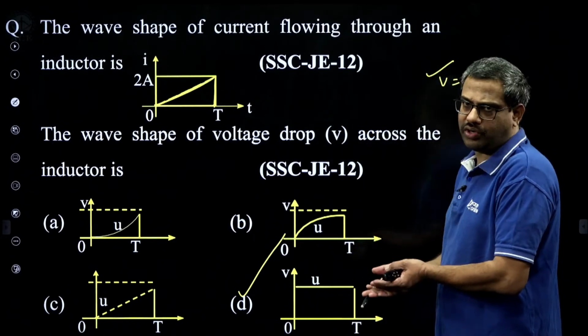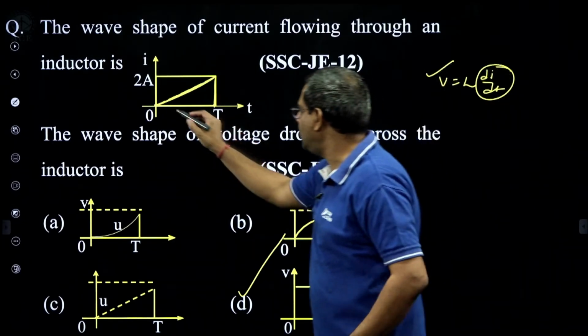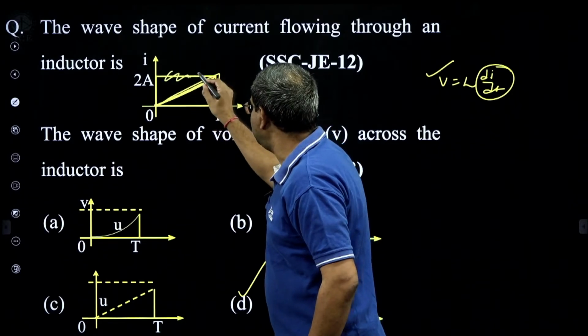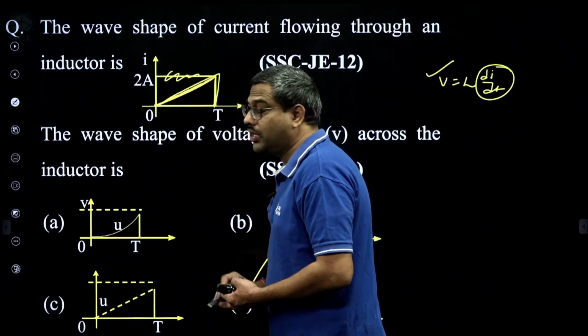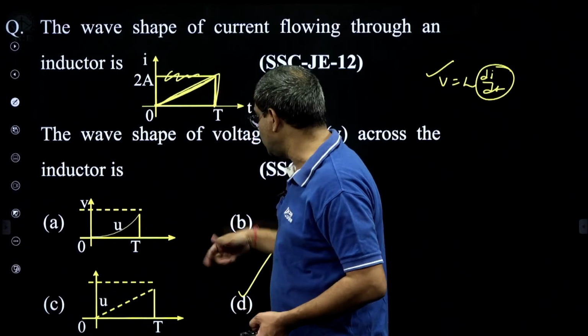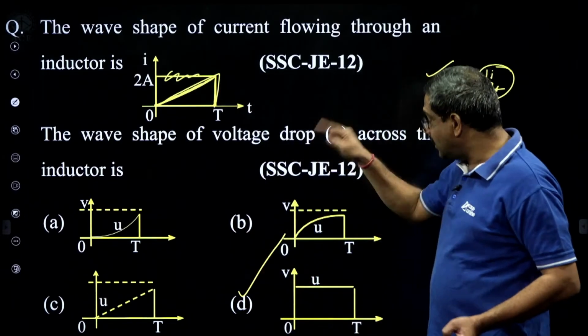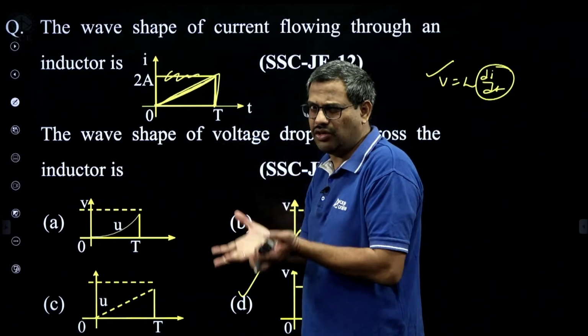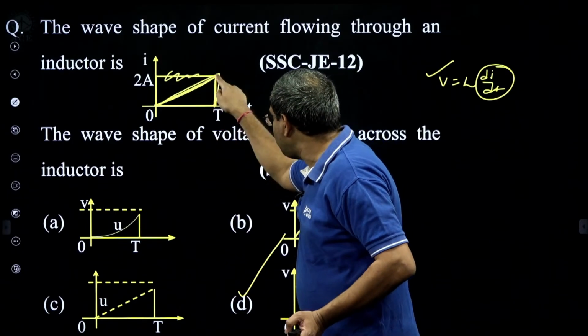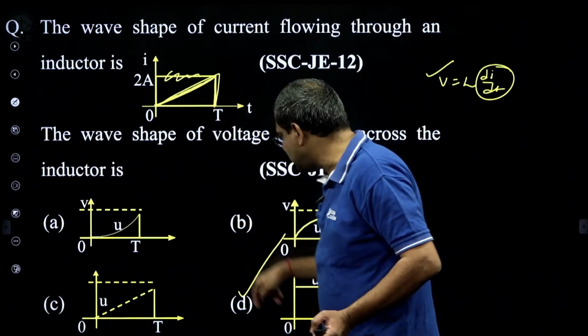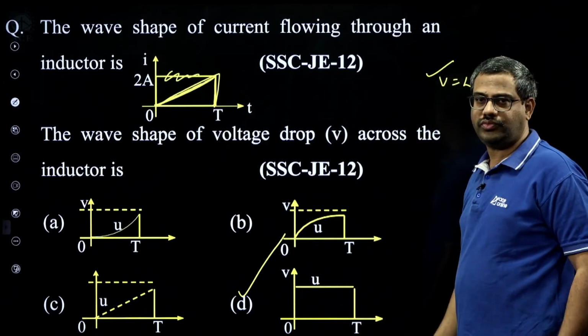So based on the data, you have to write. Because V is L di by dt. Otherwise, if square current, impulse voltage should come, but there is no such thing as impulse voltage in the options. I understood that the dotted line is the meaning, but this is how the printing came. So, ramp, but V is L di by dt, differentiation of ramp is step. Step is this. Okay.